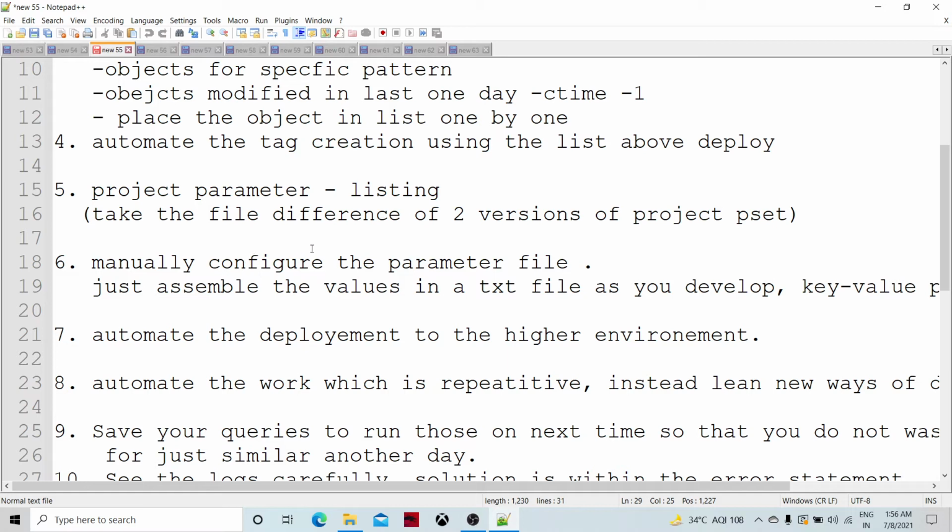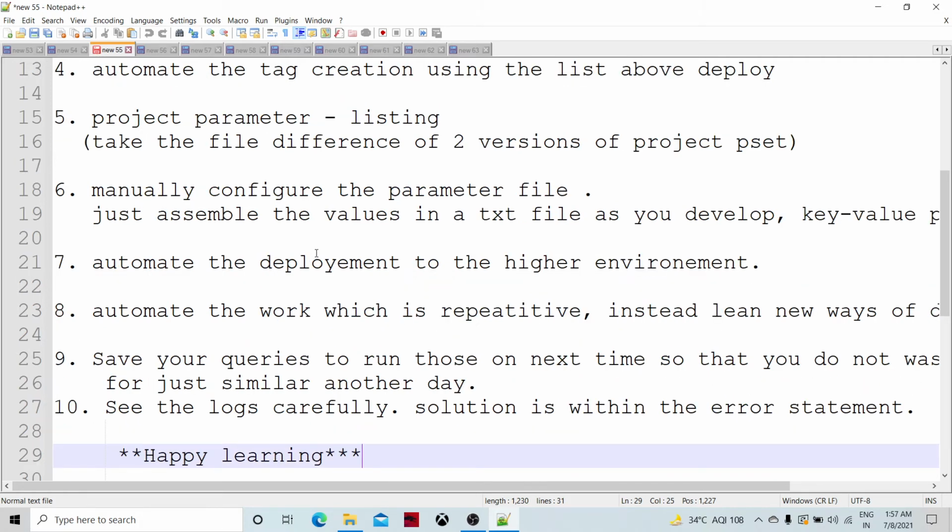Project parameter listing. Many times we modify some parameters also, right? Maybe the assignment we modify depending upon the respective environment we are using: development, testing, and production. So depending upon those, we modify the values of the parameters. While creating the graphs or doing the development, we can make a list of it and produce one text file, and that text file can be used to assign the parameters at different environment levels. Okay, so that can be done, right? So this is the sixth step: manually configure the parameter file.